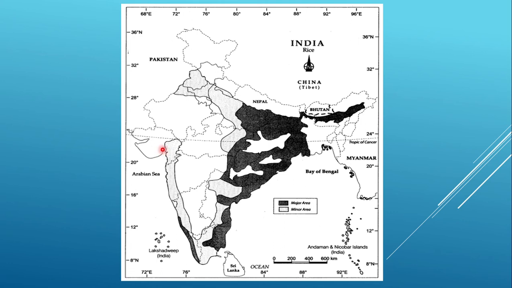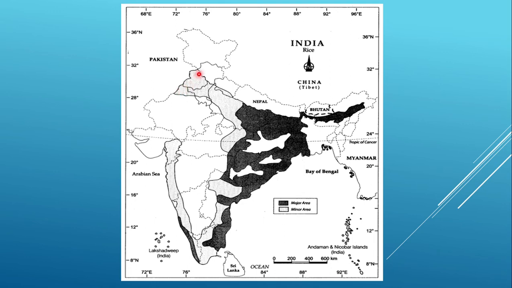Now you see again the major growing areas are these black spots from Tamil Nadu, Kerala, then Andhra, Orissa, the whole of Chhattisgarh, then half of eastern UP, Bihar, West Bengal, similarly the Brahmaputra region of Assam. All these areas are the major producing areas of rice.